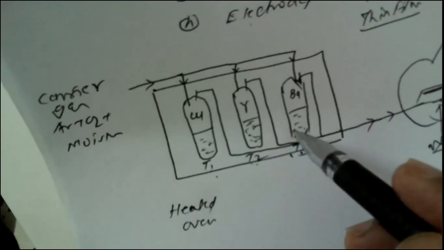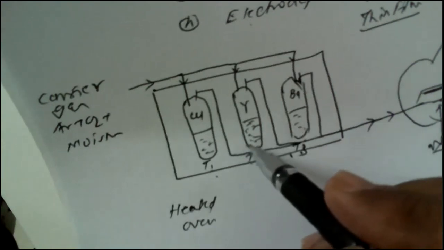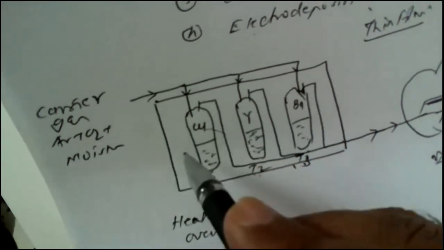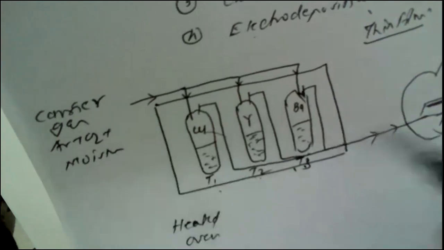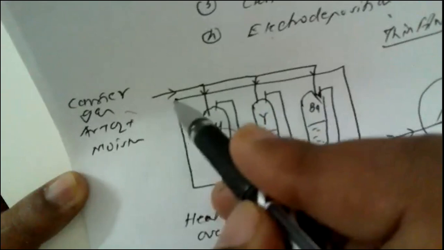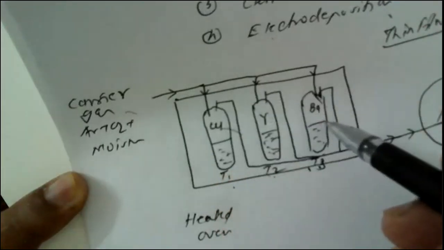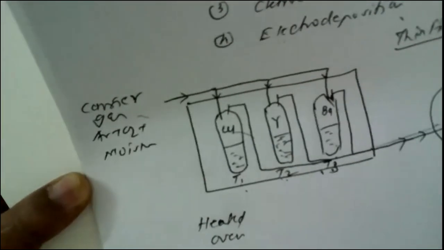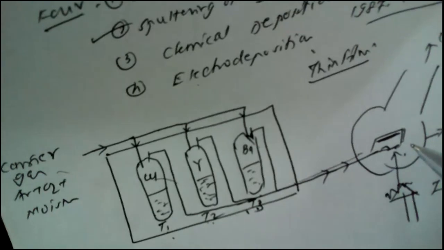So if we maintain the temperature, then the vapor pressure of these gases coming out of these traps is also maintained. When the reaction conditions are properly maintained, the gases in the reaction chambers are swept by a carrier gas. That means carrier gas is admitted inside all these chambers through these pipes, and they are swept on this rectangular, wedge-shaped part.